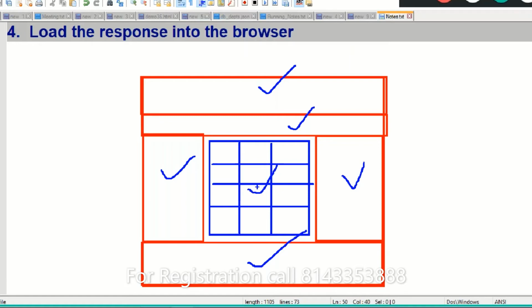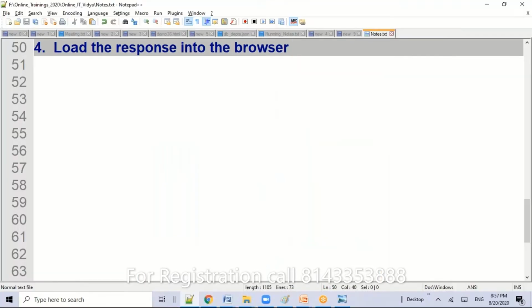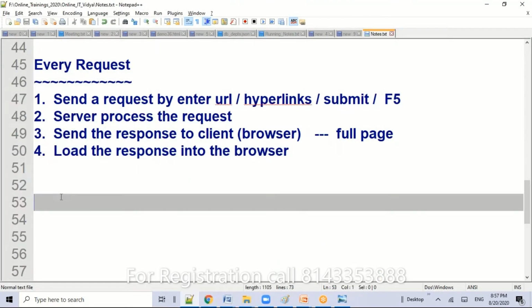But actually, what we required is only the scoreboard. That is enough. The rest is already generated, right? If you generate it 100 times, most of the content won't change. Only the scoreboard will change, isn't it? But in the traditional approach, what happened? The complete page will be reloaded. So this approach is having some issues.